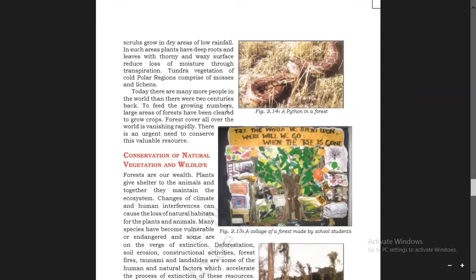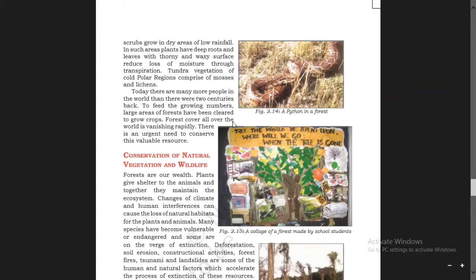To feed the growing numbers, large areas of forest have been cleared to grow crops. So to get our food, as population has increased, we need to clear large areas of forest in order to grow crops so that we can consume it.